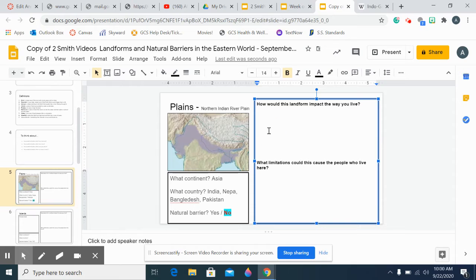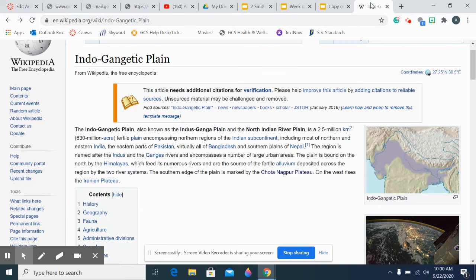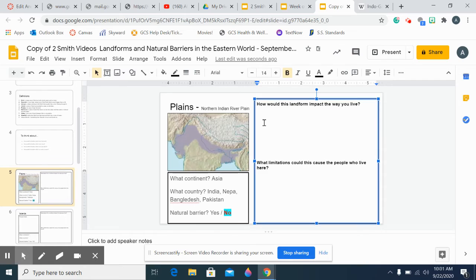Okay, so the last part of this is how would this landform impact the way you live? Well, let's look at our thinking questions, okay? How does this landform affect how I find food? Well, it's a plain. It says in Wikipedia that it is a very fertile plain, right? So if we know fertile soil is soil that is going to grow food, it's going to be good for growing crops. And so if it's a fertile plain, it's going to make access to food easier, right?